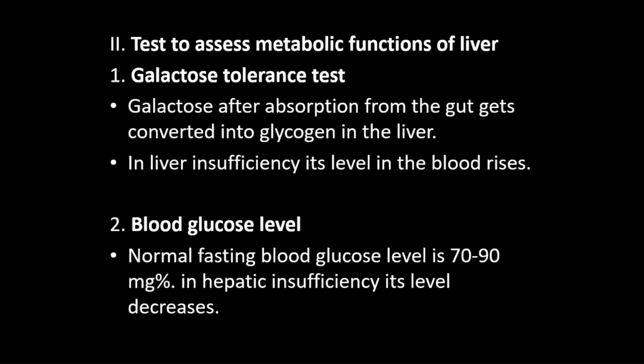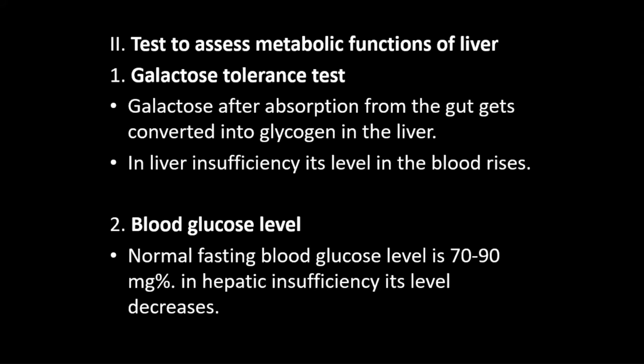Again, normal fasting blood glucose level is 70 to 90 mg%. Previously we have said that a function of the liver is the glucose buffering function.